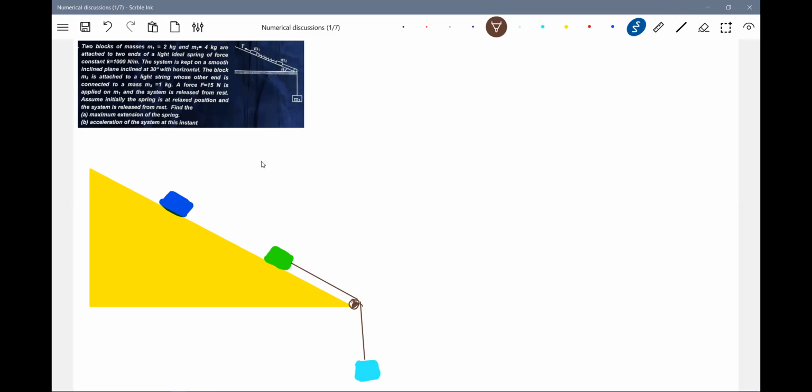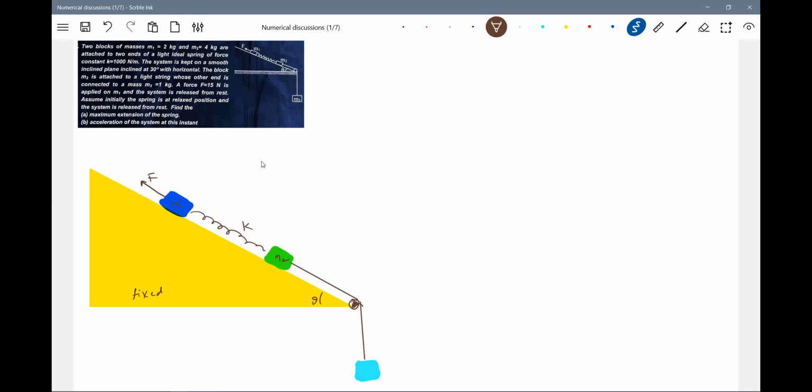Okay, this I completed, and let me bring a spring into the picture. This is a fixed wedge, it will not move. Here is the force F. So this is M1, M2.